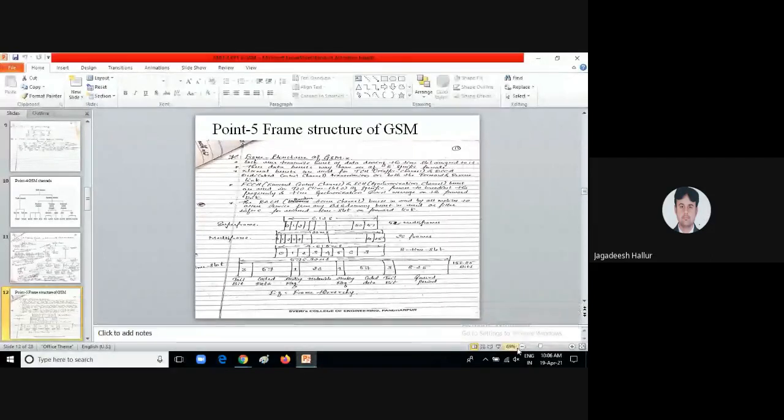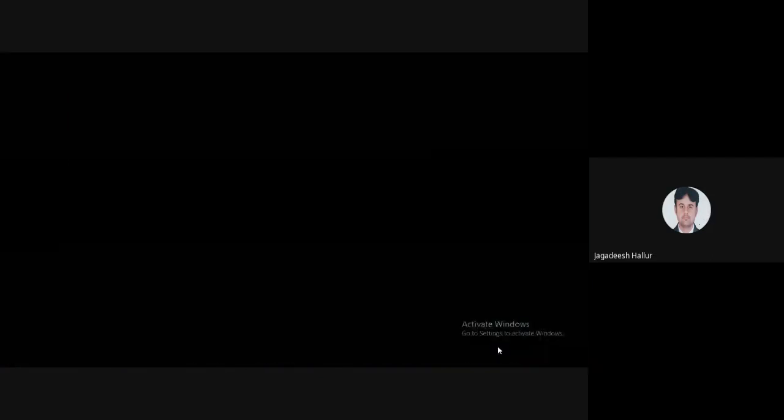The next point is the frame structure of GSM. What is the frame structure of GSM? A specific frame has been allocated for individual users. We have seen a number of frames. This topic is very important from an MCQ point of view. Before starting the frame structure of GSM, what is the main idea of this frame structure?